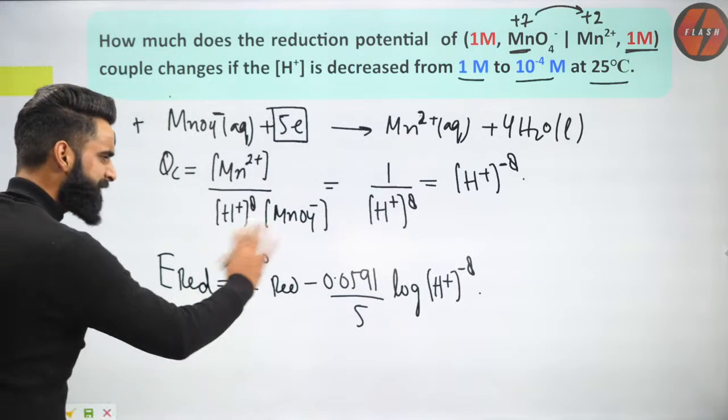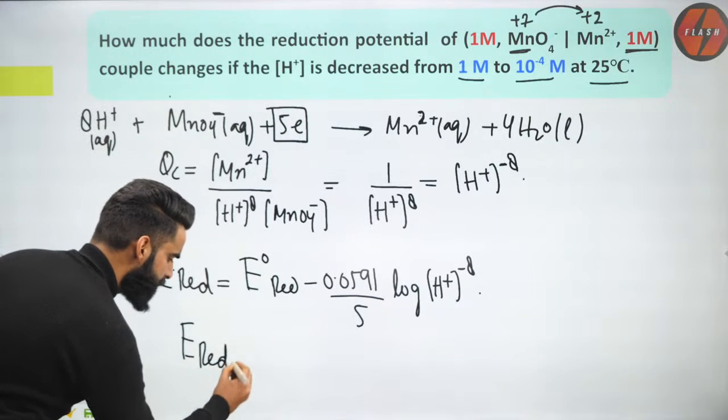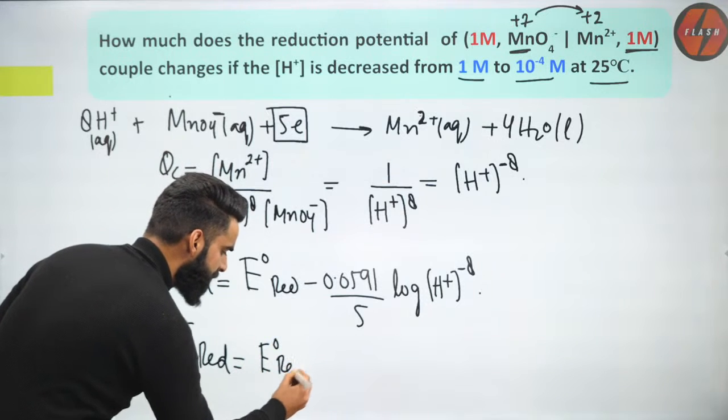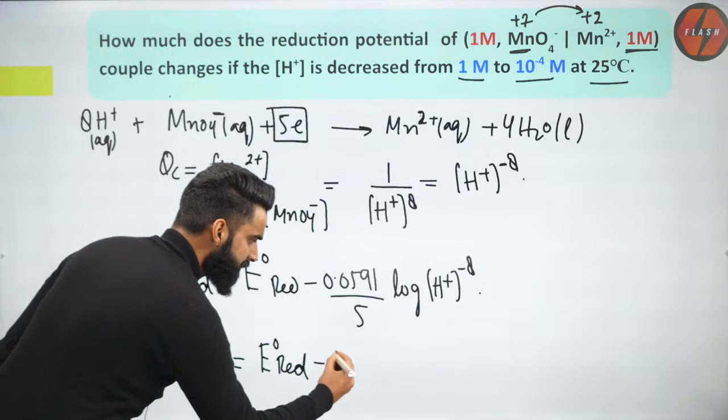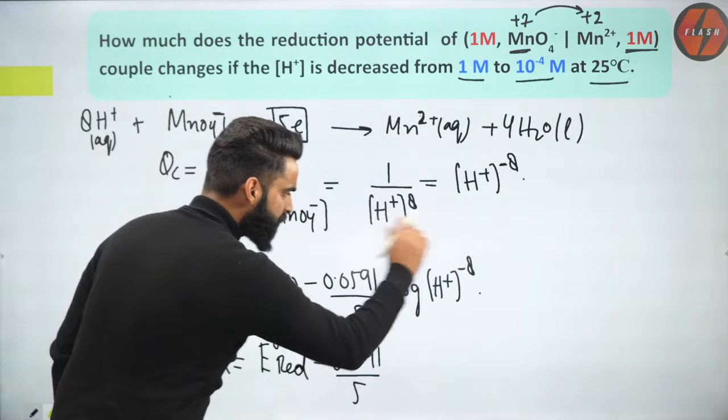Very simple. Now let me simplify this a bit. The reduction potential of the electrode which is given to me is equal to the standard reduction potential of the electrode minus 0.0591 divided by 5, log of m to the power n.